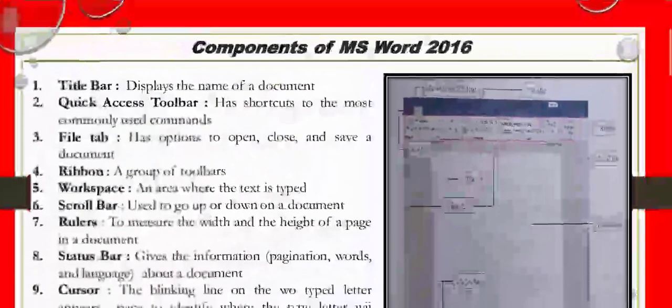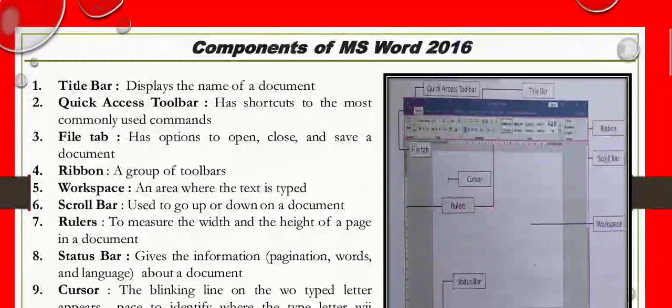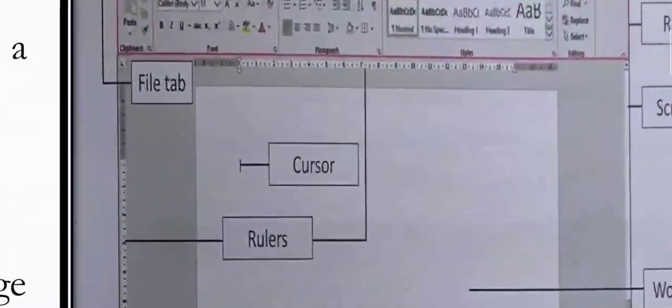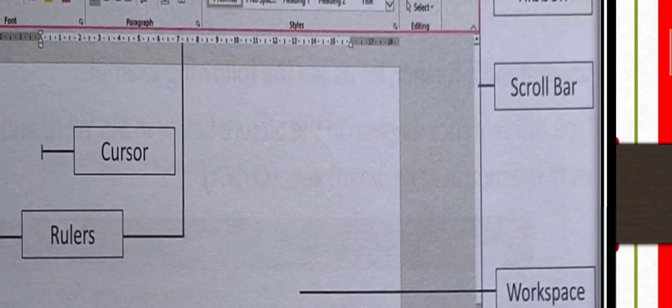Next is the workspace. Here you can see the white space, an area where the text is typed. In the white space we type the text. This is called the workspace. Next is the scroll bar. The scroll bar is used to go up and down in a document. Here you can see the scroll bar.